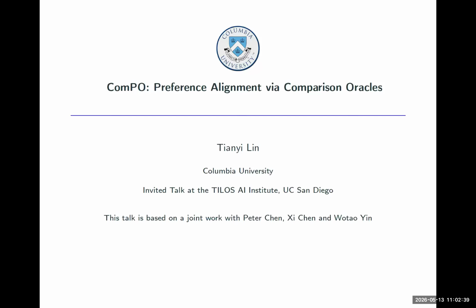He obtained his PhD in electrical engineering and computer science at UC Berkeley, advised by Mike Jordan, and was associated with the Berkeley Artificial Intelligence Research Group. From 2023 to 2024, he was a postdoc researcher at the Laboratory for Information and Decision Systems at MIT. I'll skip through some of those experiences and leave the floor to Tianyi.